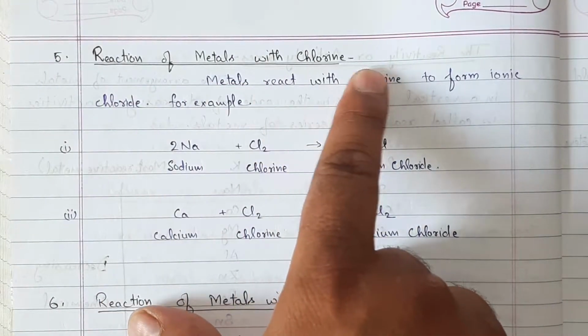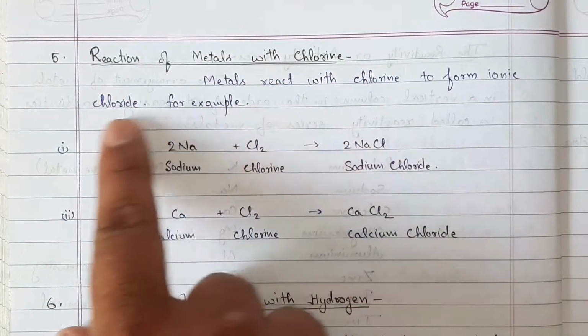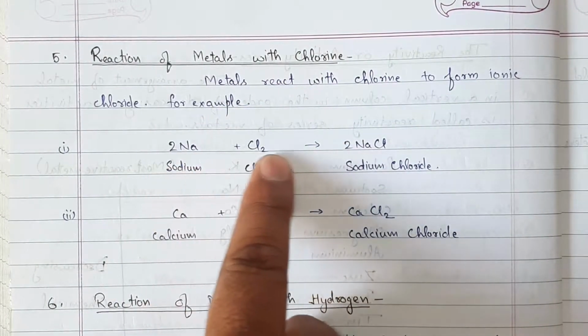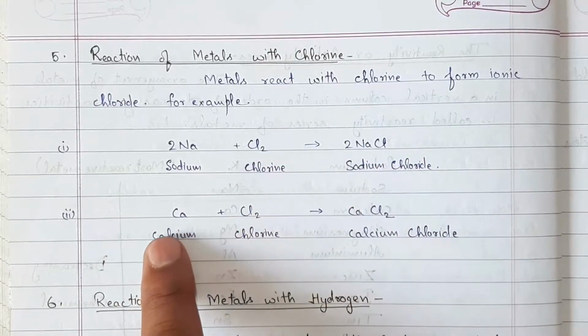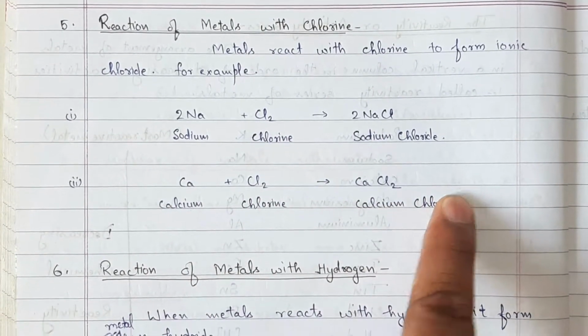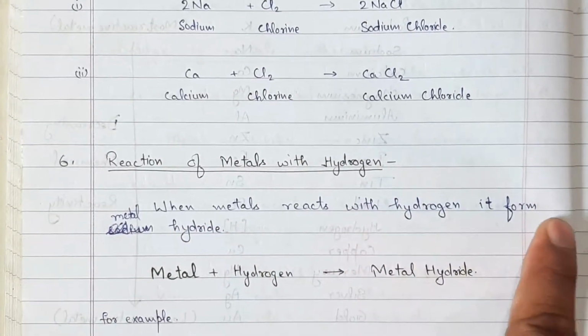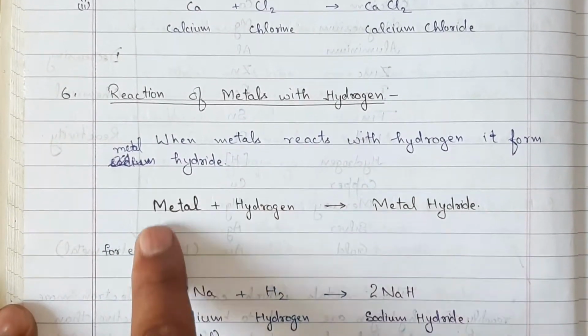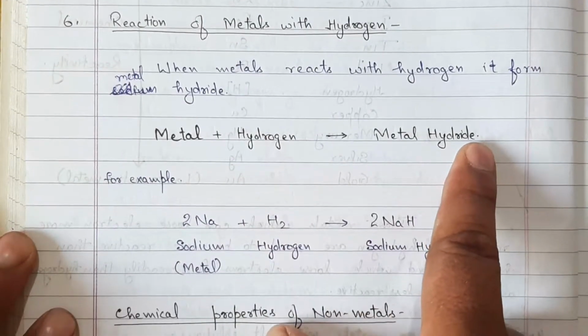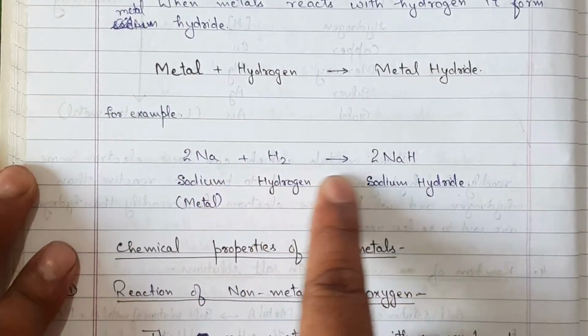Reaction of metal with chlorine. Metal reacts with chlorine to form ionic chloride. For example, 2Na + Cl2 gives 2NaCl. Calcium plus chlorine gives calcium chloride. Reaction of metal with hydrogen. When metal reacts with hydrogen, it forms metal hydride. Metal plus hydrogen gives metal hydride. 2Na + H2 gives 2NaH.